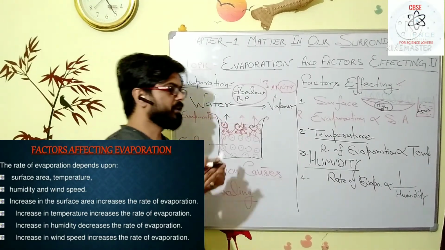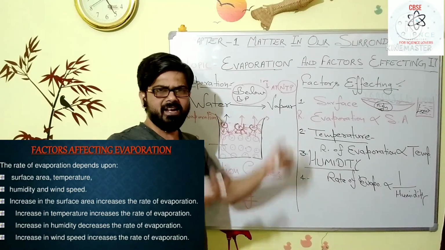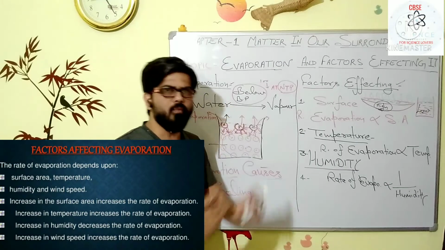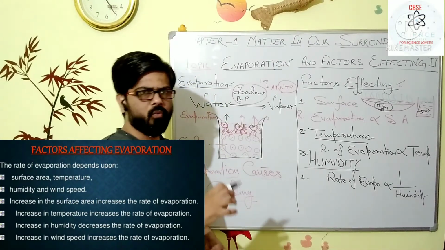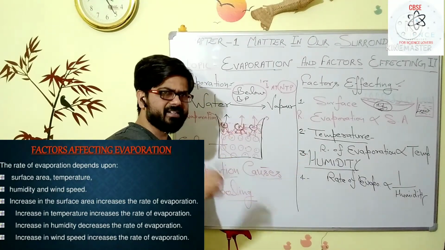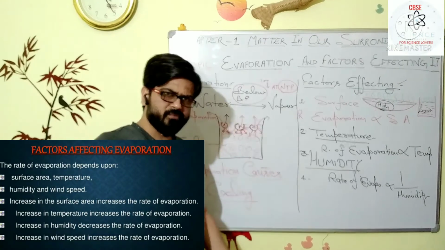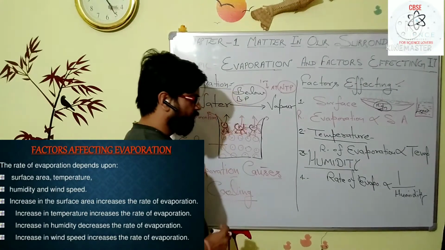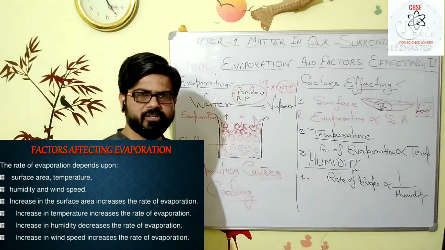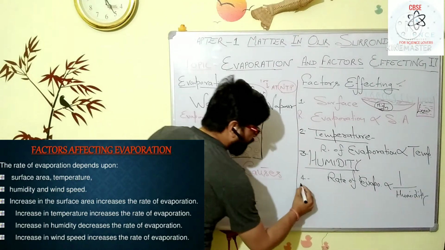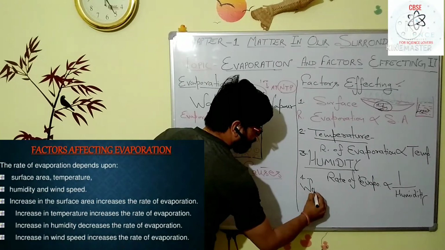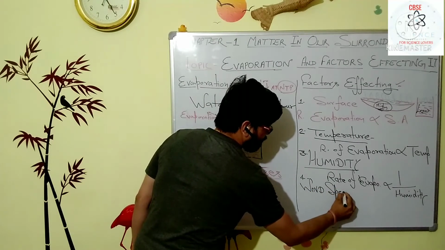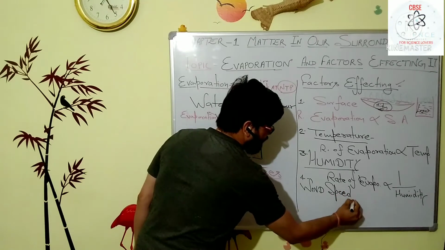Why? Because if the humidity is more, then there is a sufficient amount of water vapor in the air, so no more water vapor can be held by the surroundings. So the rate of evaporation further decreases. So my dear student, another factor on which the rate of evaporation depends is the wind speed. Yes, wind speed.